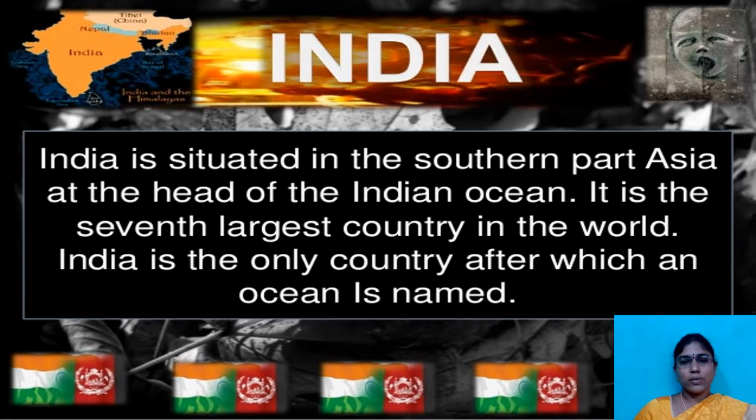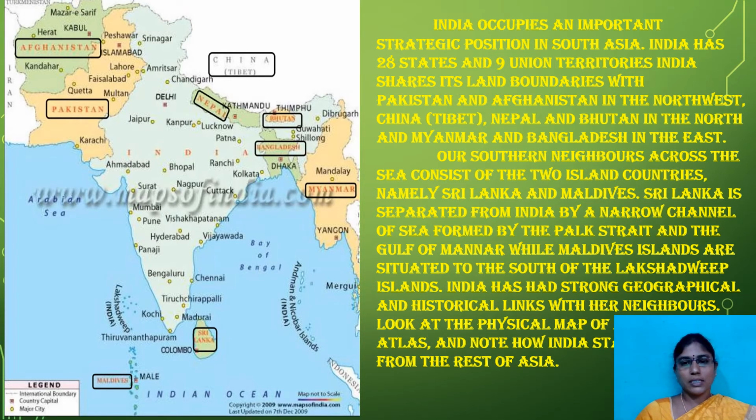So India is situated in the southern part of Asia at the head of the Indian Ocean. It is the 7th largest country in the world. India is the only country after which an ocean is named, our country, one and only India. Neighboring countries of our India.